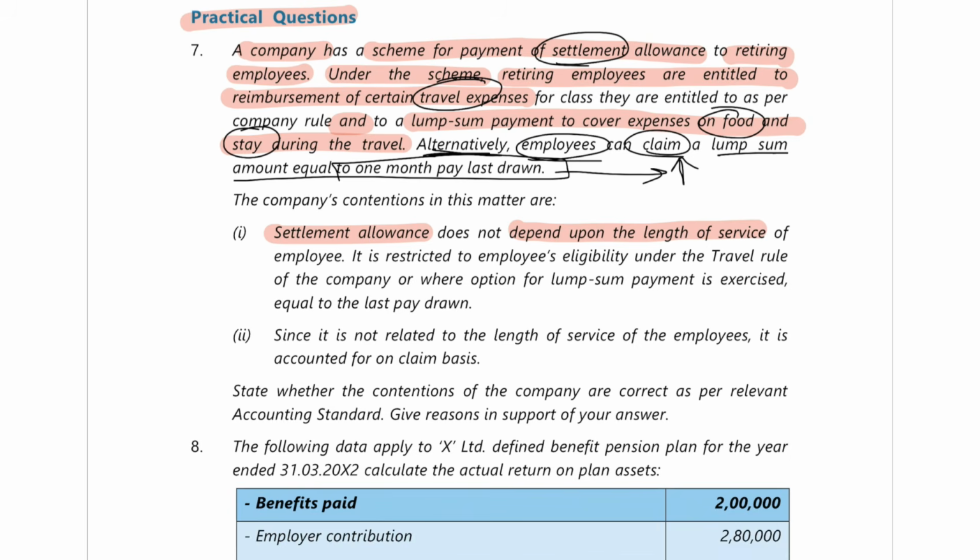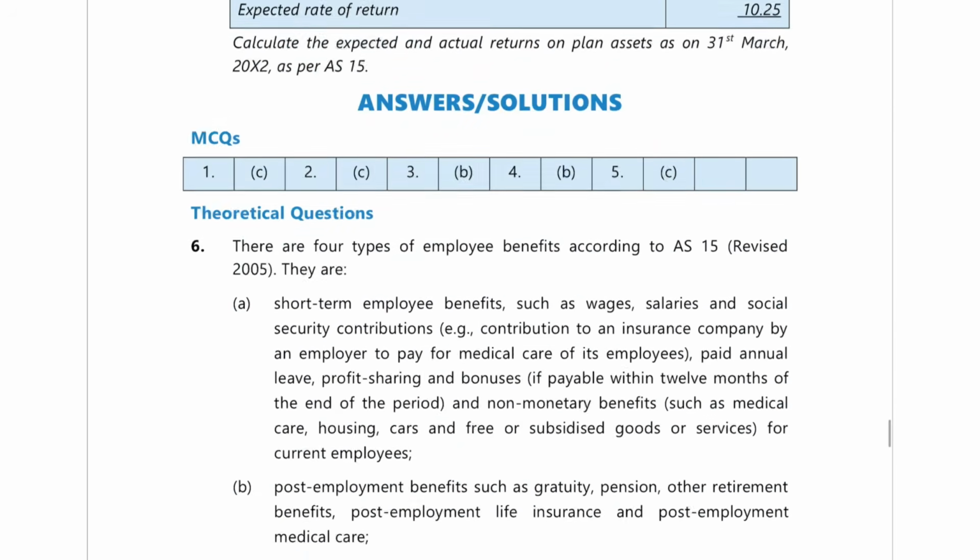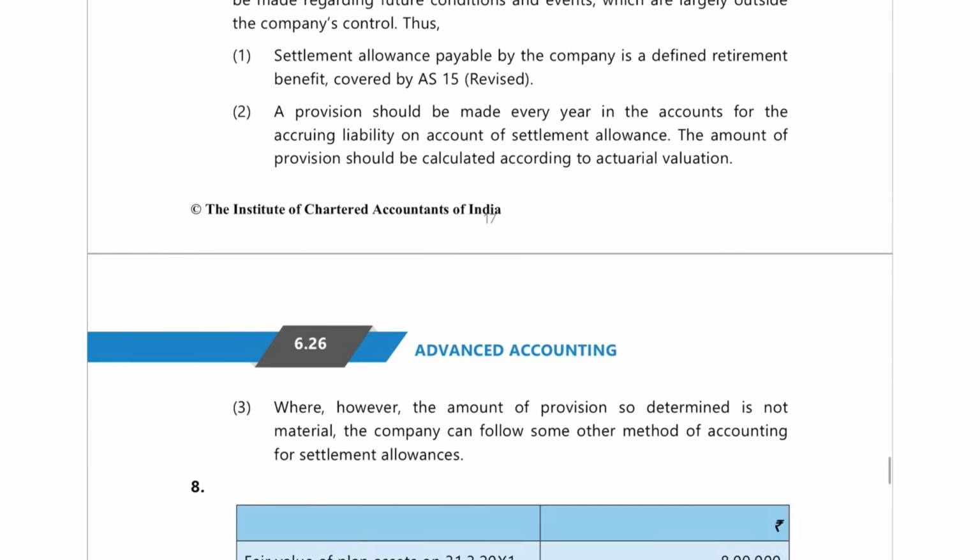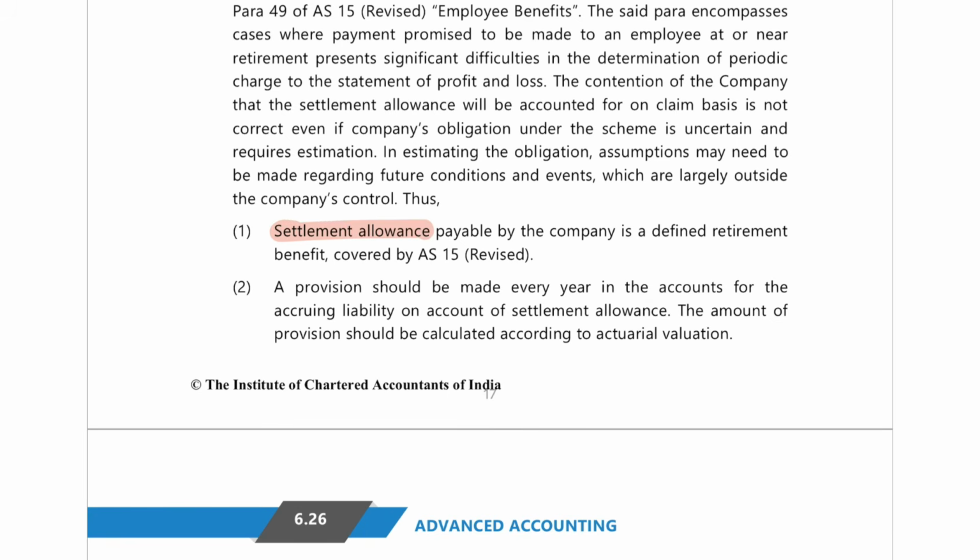Correct. So since it is not related to the length of service of the employees, the company says it should be accounted on claim basis. Whenever the claim arises, we'll account for it, and until then we are not going to do anything about it. Is this contention correct? We read in one of the questions that whatever employee benefits you're going to pay to the employee, let it be medical leave, travel, or whatever it is, you have to always create a provision on it. Directly on claim basis, you cannot take it up. So this is what they have said in the answer also. Yes, settlement allowance is an employee benefit.